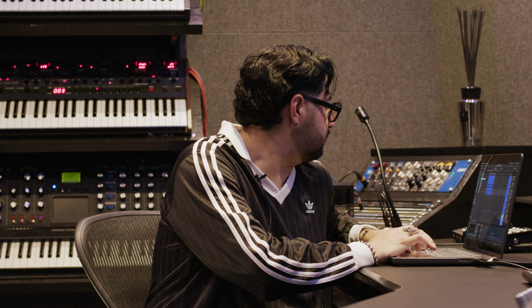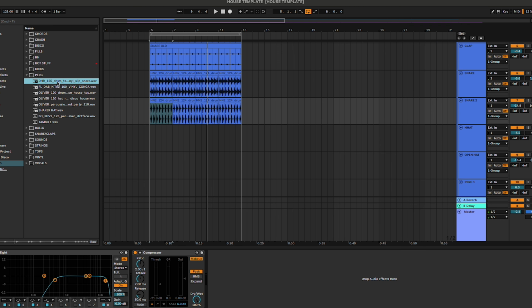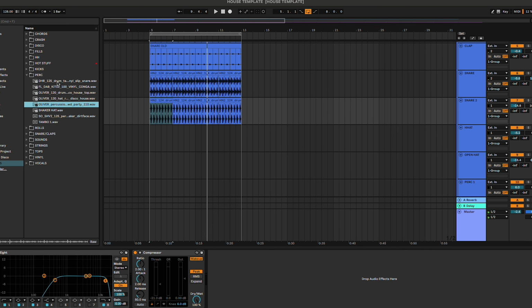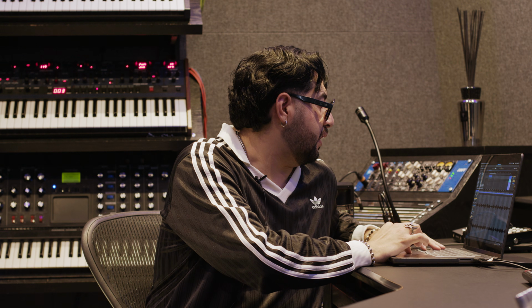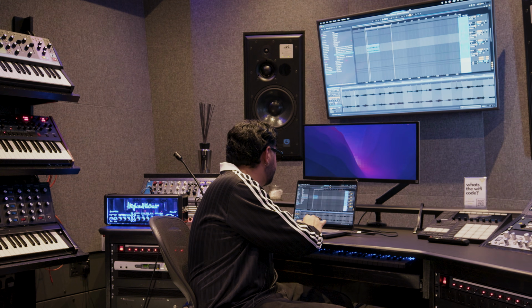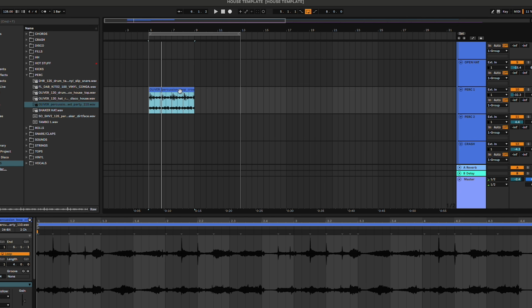I'm going to go to my percussion folder and just look for some percussion loops I like. I like to use the crowd percussion ones. I think it adds a nice touch. So what I do is I drag and drop, and then I turn it really low so you get the sound of the crowd in the back. Just slightly.